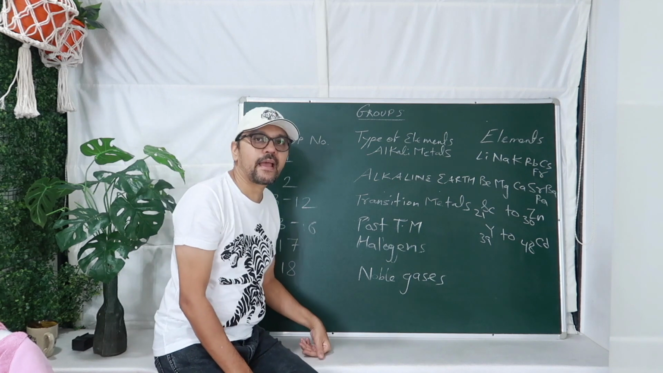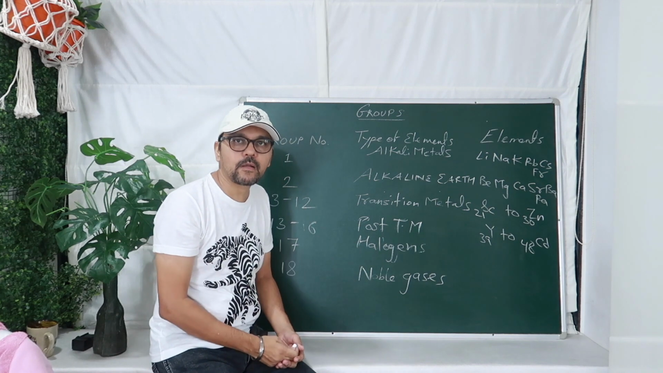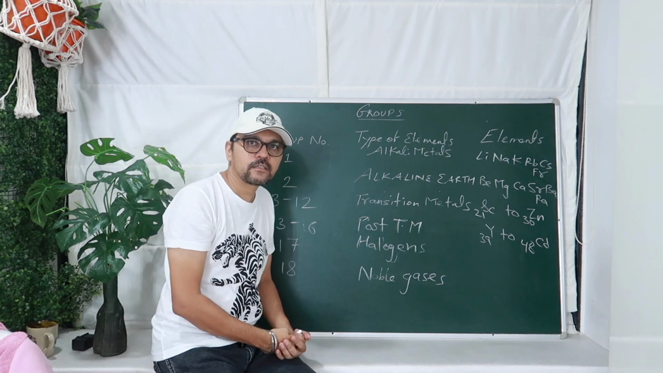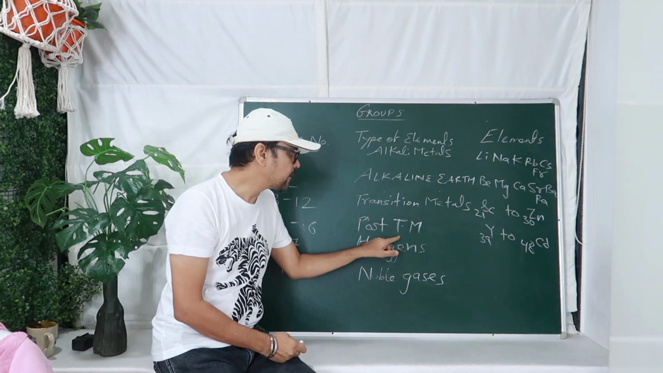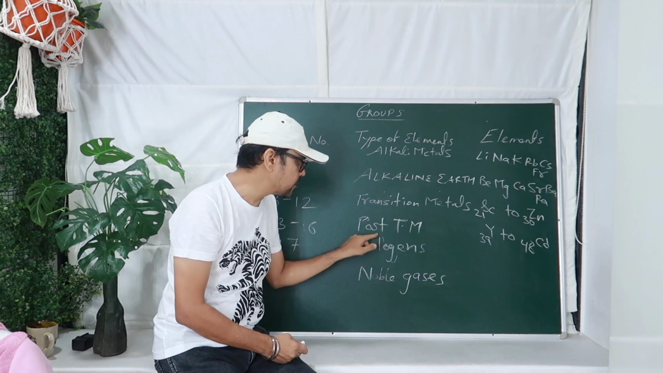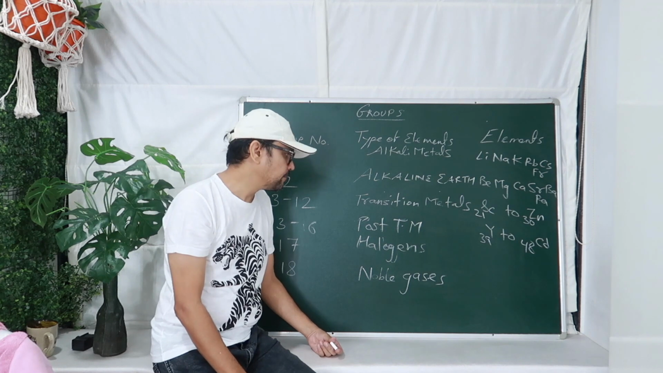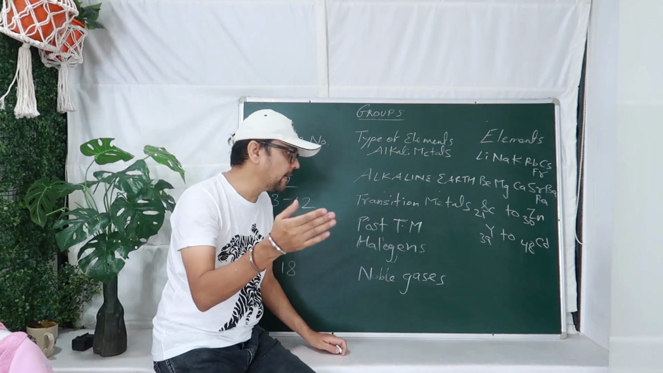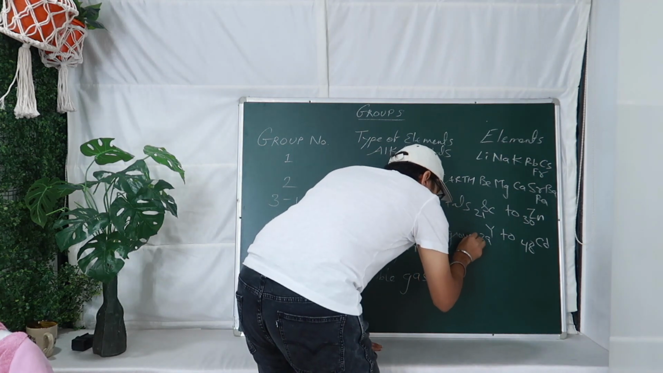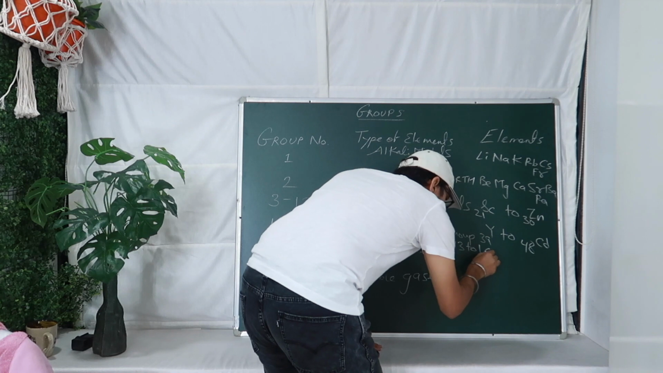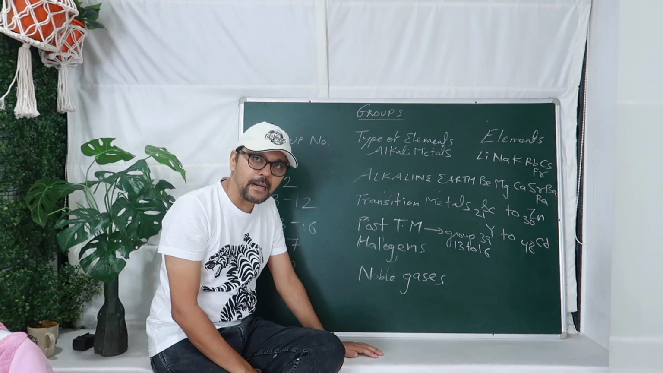Group 3 to 12 के बीच में inner transition elements भी आते हैं, which are located at the bottom of the periodic table, which I will explain you after this slide. Then you come to group 13 to 16. They are called post transition metals. Post TM means after transition metals, so they are located on the right hand side of the modern periodic table. Who comes under it? Group 13 to group 18. Sorry, group 13 to 16. So group 13 to 16 comes under post transition metals.